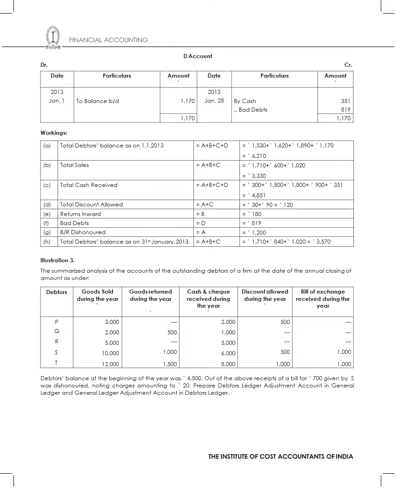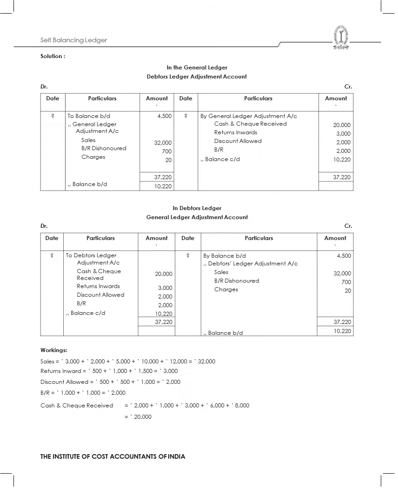So when I record all the transactions, I will ensure that whatever transactions I have, I will first post them, because once I post the transactions, I will be able to record all the transactions in a particular way. So now what I will do is, in the general ledger, the debtors ledger adjustment account. So first, before we start the sum, we have to do the workings as usual.